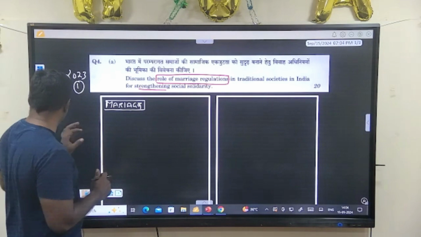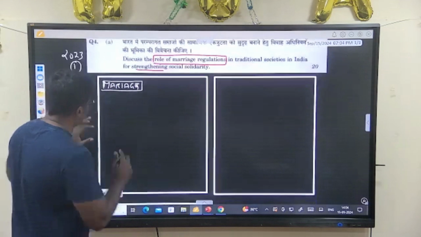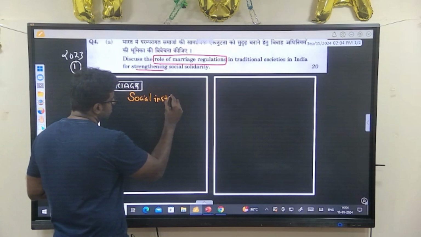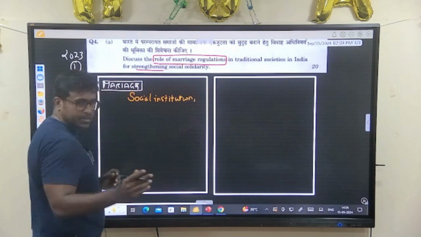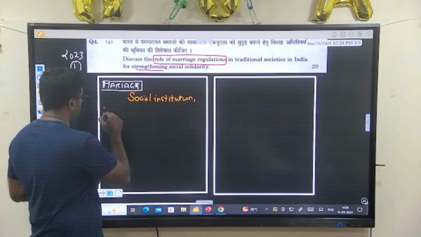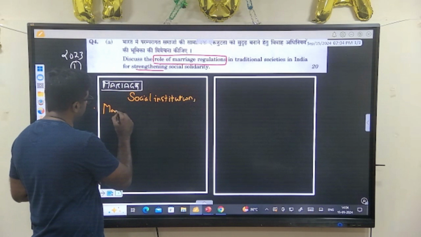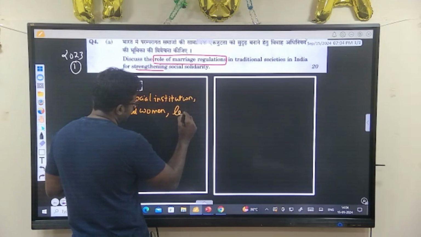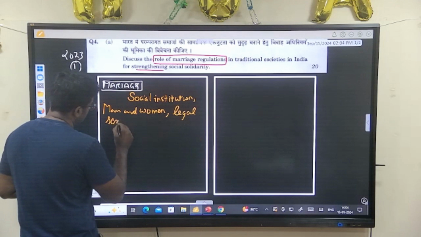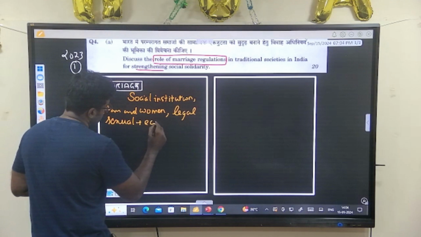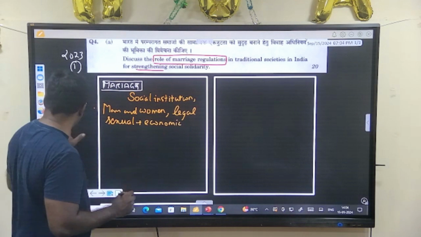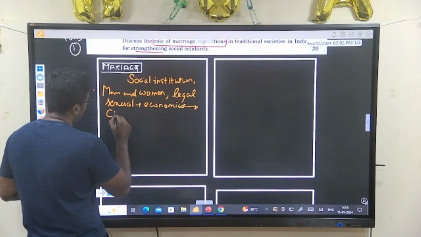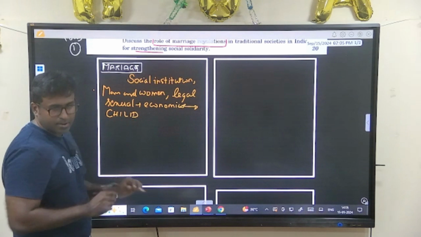In Ember and Ember, they talk about marriage as a social institution, preferably of a man and a woman, for legal, sexual, and economic relationships, resulting in reciprocal obligations of child and other rights.